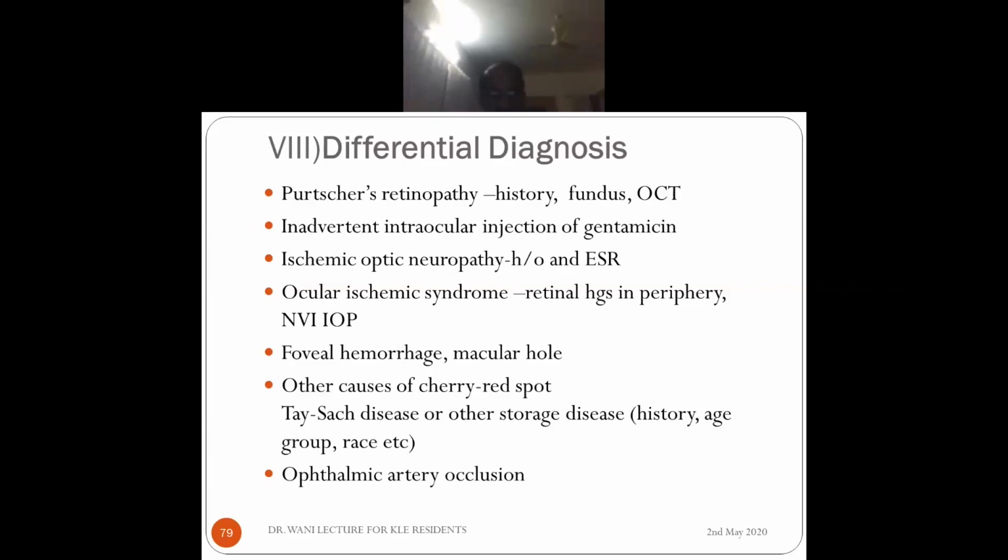The children are very debilitated. There are a lot of neurological problems from a very young age. So it's very clear cut that these patients have some storage disorder, and those storage disorders all cause abnormal material to be deposited in the ganglion cells. That's why the retina becomes whitish, giving a cherry red spot. Ophthalmic artery occlusion, I already told you, that's one thing you should see. Usually in ophthalmic artery occlusion, I have a table actually at the end of the presentation.